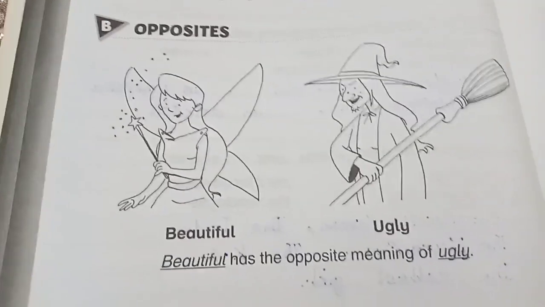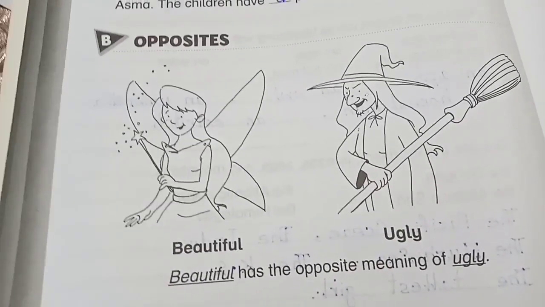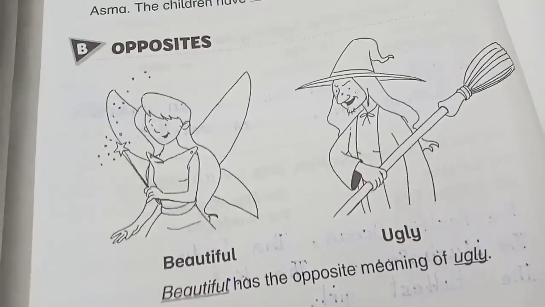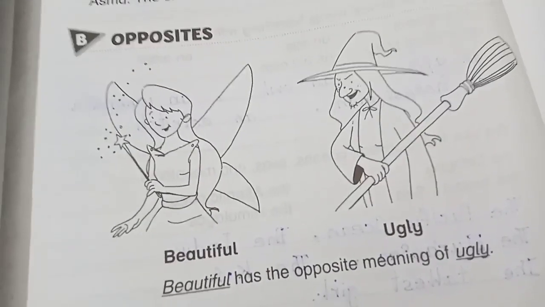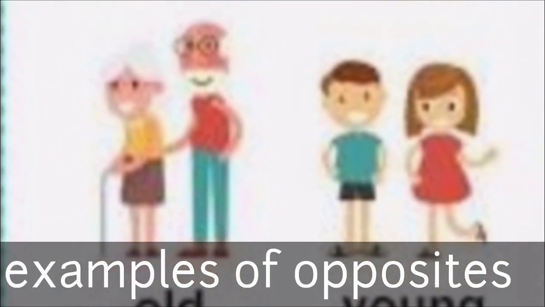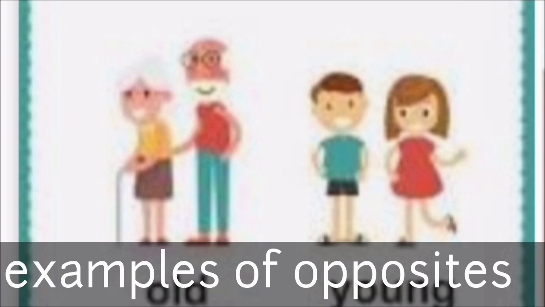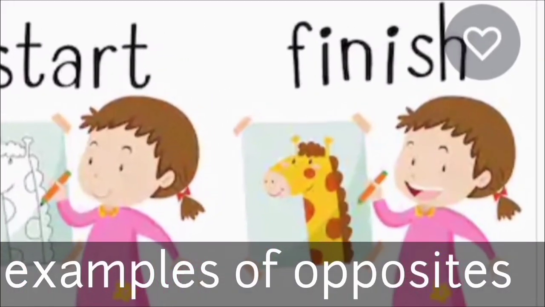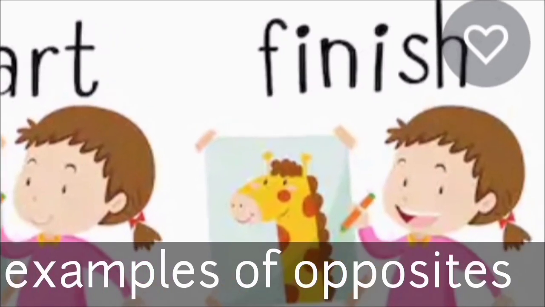So students, I will let you know some examples from which you can easily understand what opposites are. Now look at these. This is old and young. You are going to start here and you are finishing your work. Start and finish.